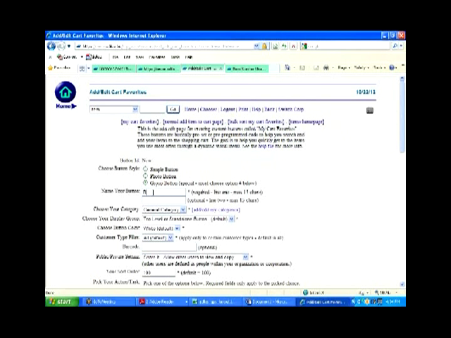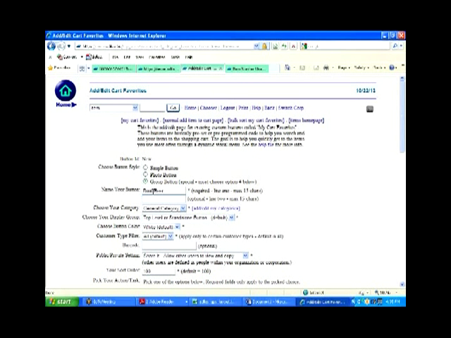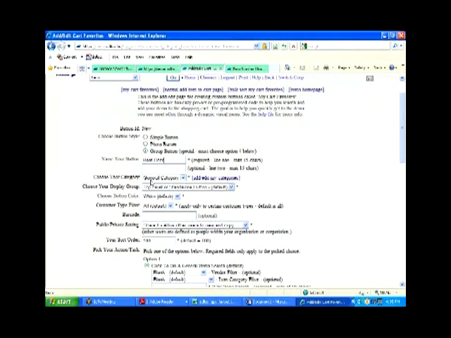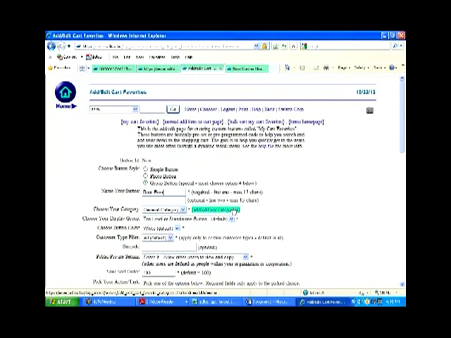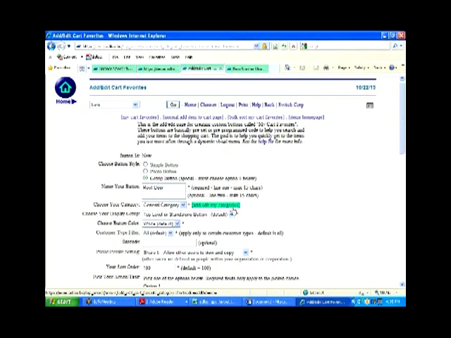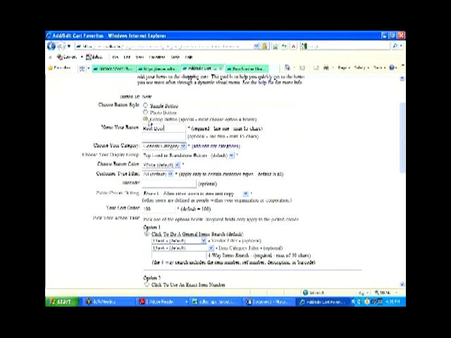I'm going to call it root beer, okay? I'm going to leave some of these other pieces generic until you really get into it. And if you do need to, there's a great help file that talks through what the different options are. Group button, root beer, I'm going to scroll all the way down. I have multiple options here.